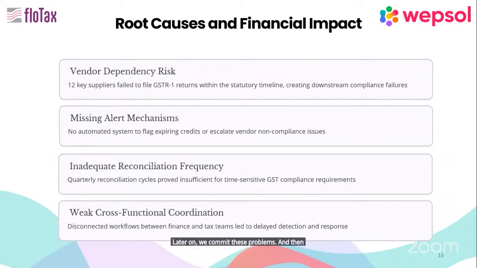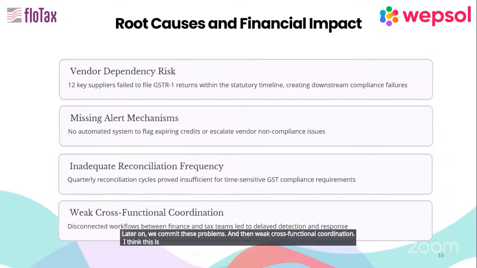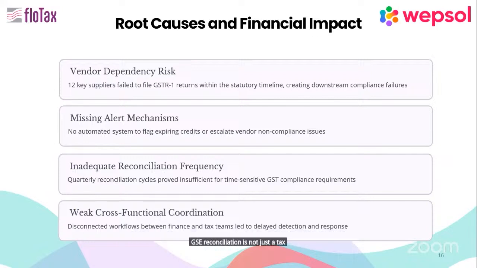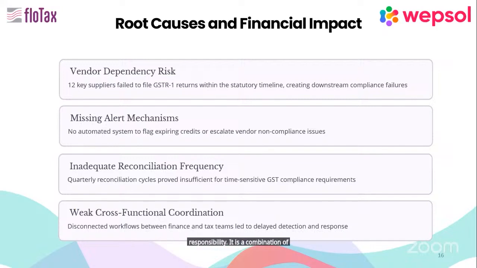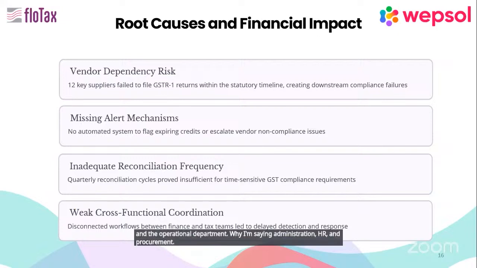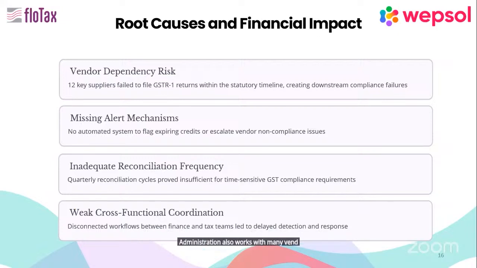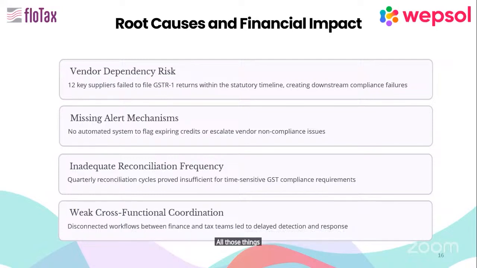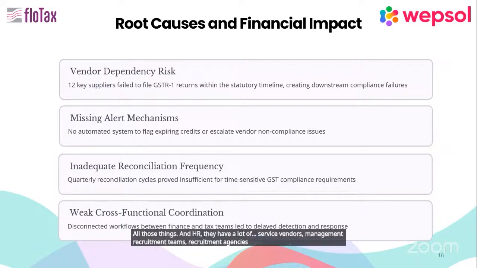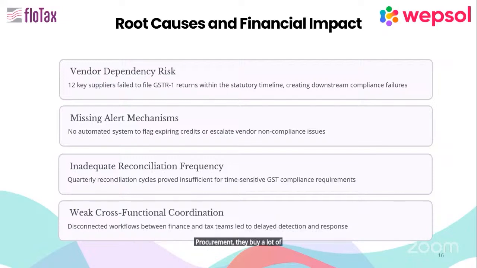And then weak cross-functional coordination. I think this is a very critical point for every organization. GST reconciliation is not just the responsibility of the taxation and finance departments. It is a combination of administration, procurement, HR, and the operational departments. Why am I saying administration, HR, and procurement? Administration works with many vendors, like housekeeping materials, security, safety, and so on. HR has a lot of service vendors, management recruitment teams, recruitment agencies, and others. Procurement buys a lot of assets, goods, and raw materials.